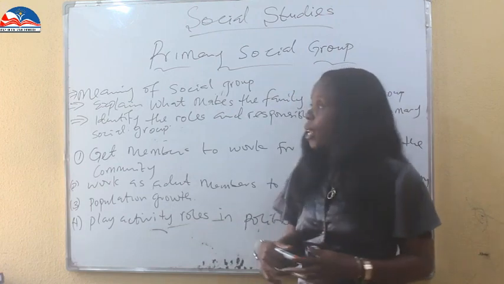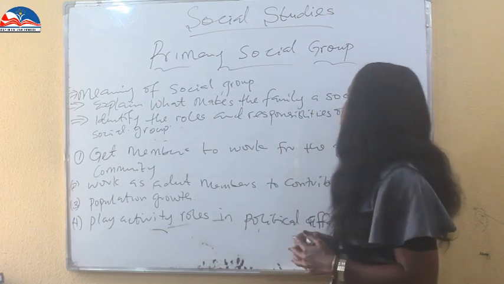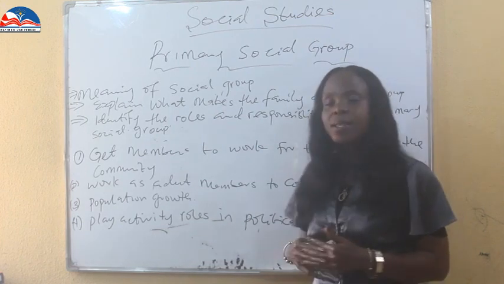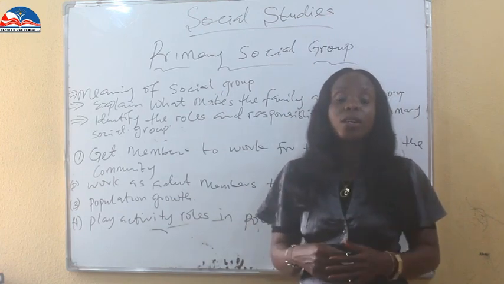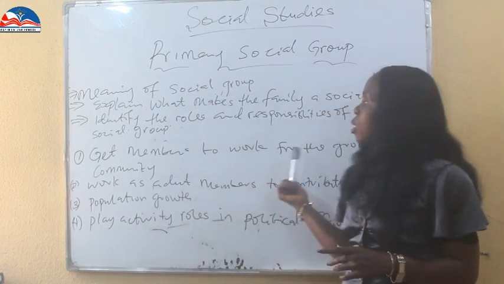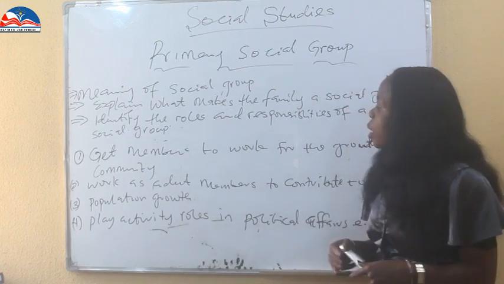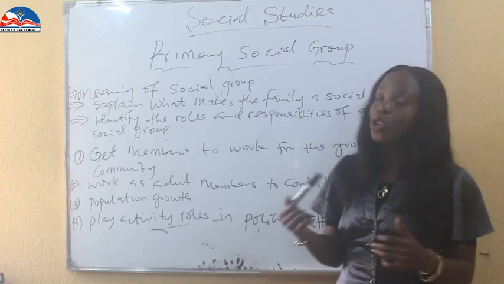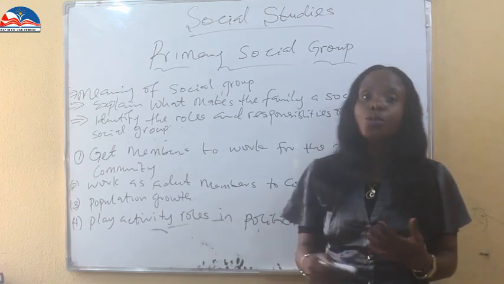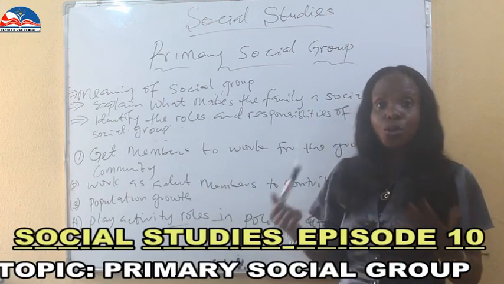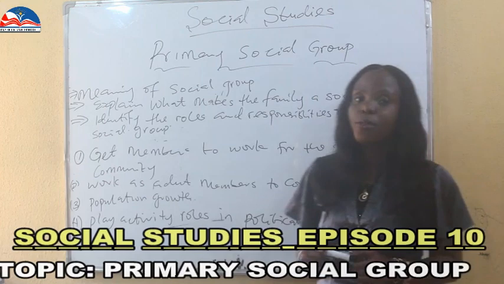Watch the video again and again. The first objective is the meaning of social group. The next one is family as a social group. Then the last one is the responsibility of the groups. We saw that they work to make the family or the community grow. They work as adult members to contribute to the livelihood of the family. They contribute to population growth because they reproduce their kind. They play active roles in political affairs.